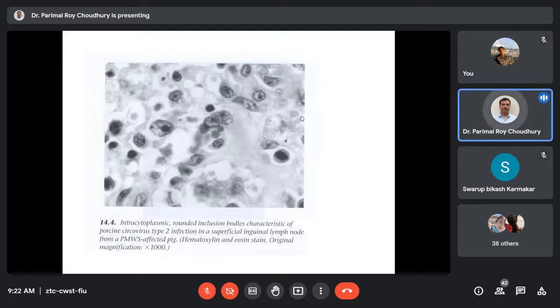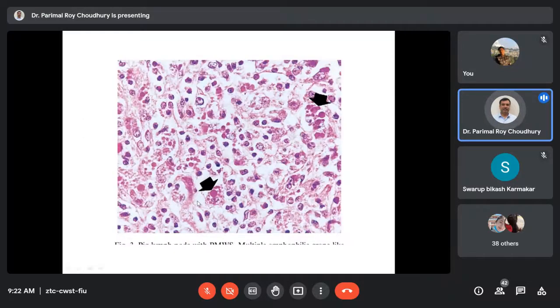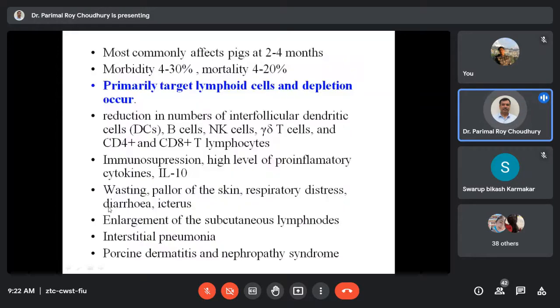This particular slide I want to show is about the very prominent intracytoplasmic inclusions, which are characteristic of porcine circovirus 2 infections. These are some of the inclusions shown here, very prominent inclusions, which are diagnostically important for us. Okay. Now, if we try to discuss the pathology, what this particular virus actually does, you will find they mainly target the lymphoid cells, particularly the bone marrow cells. This is again somewhat similar to the parvoviruses.